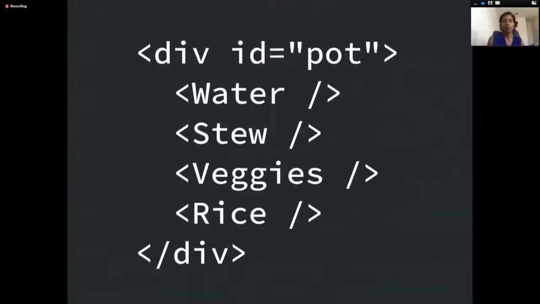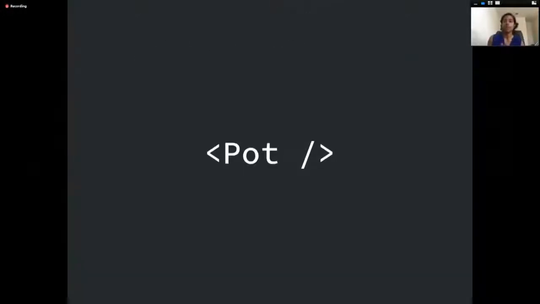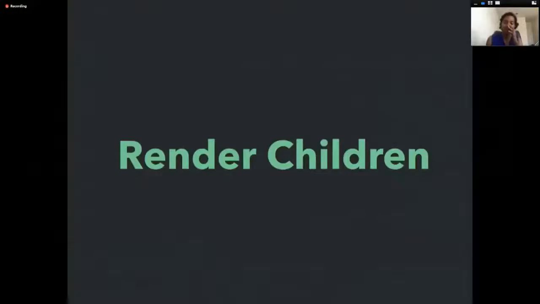So with what we built so far, we have a pot div that contains all the different ingredients that constitute jollof rice. The problem that we have now is that pot is a single element, which means that every time you want to create jollof rice, that jollof will be the exact replica of what you had already created. And this is why I want to talk about rendering children.